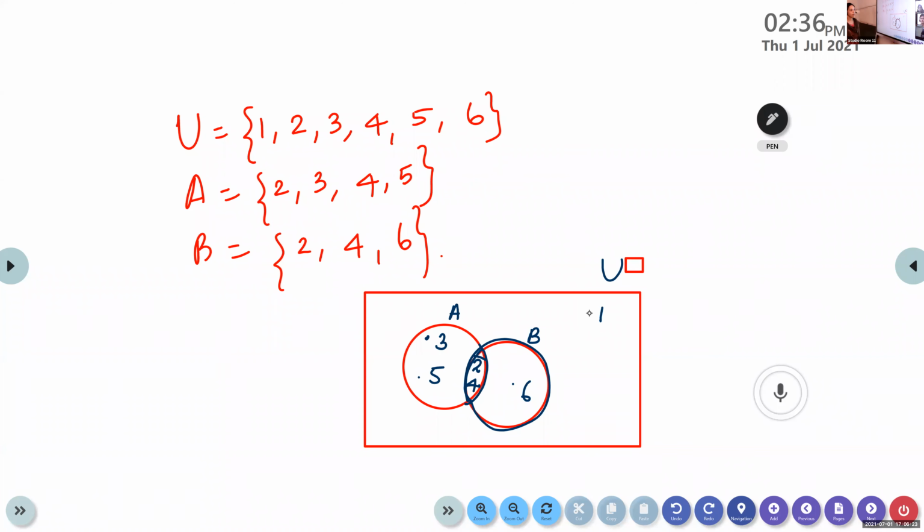Ma'am, should we put that point? This is for your understanding, 0.6. This is just for your representation. If you are not putting the point also, it is okay, but you should know. Ma'am, should we specify the circles as A and B? Yes, that one you should mention.